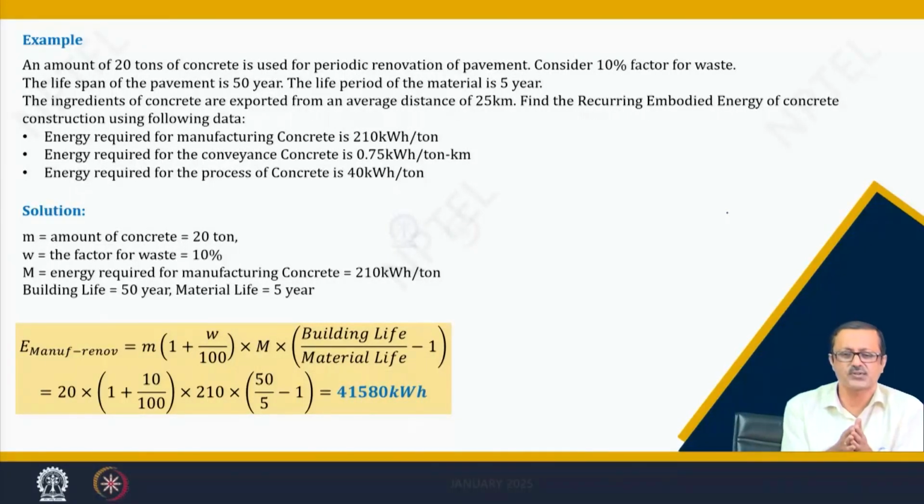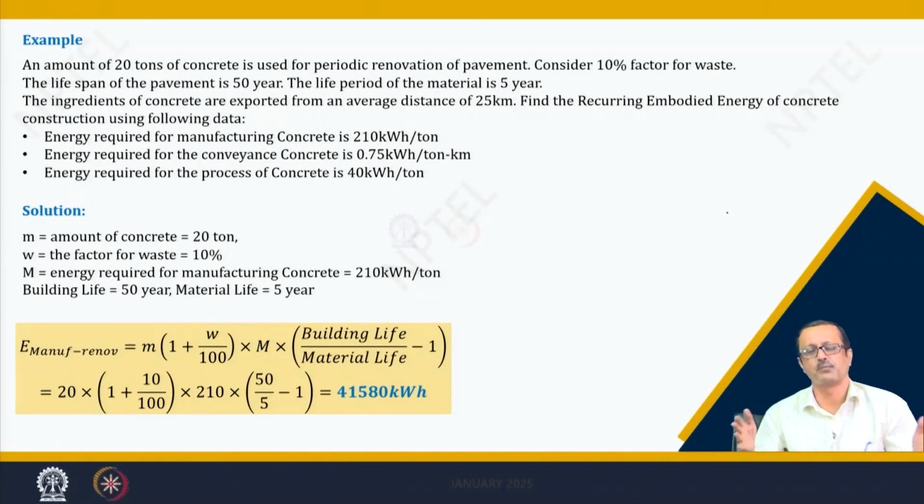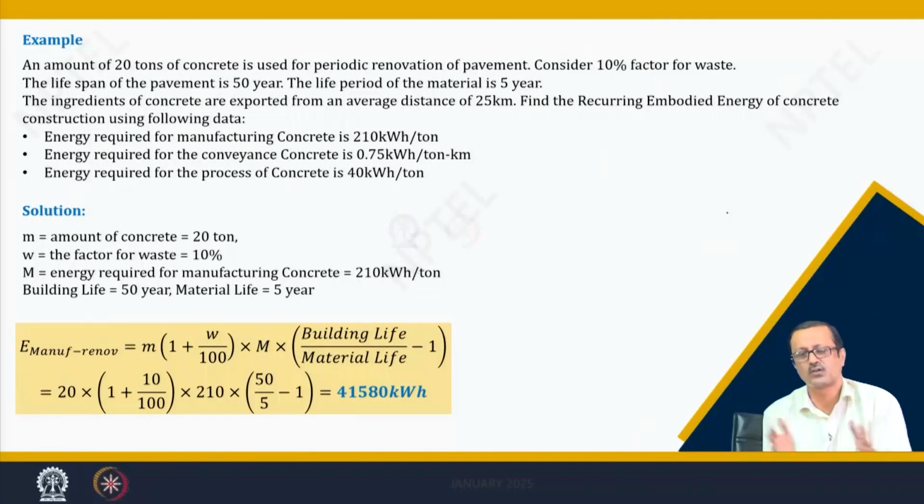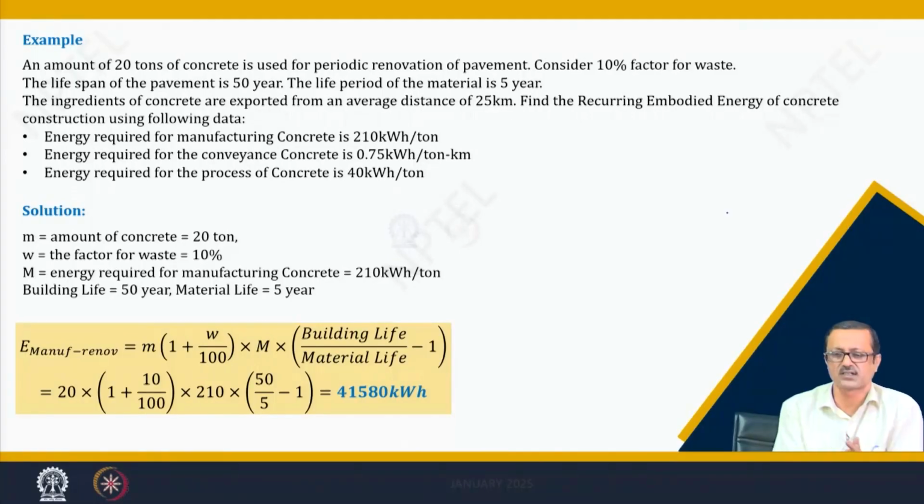Let us suppose an amount of 20 ton concrete is used for the periodic renovation of those pavement, considering 10% of the waste. The lifespan of the pavement is 50 years and lifespan of the material is 5 years. So, after 5 years I am not going to change the whole 2000 tons of pavement, but 20 tons, maybe 1% of it.